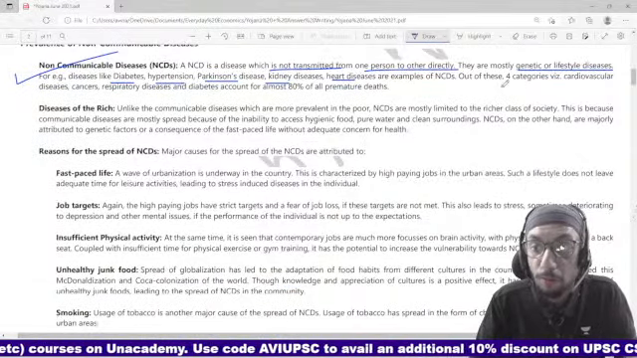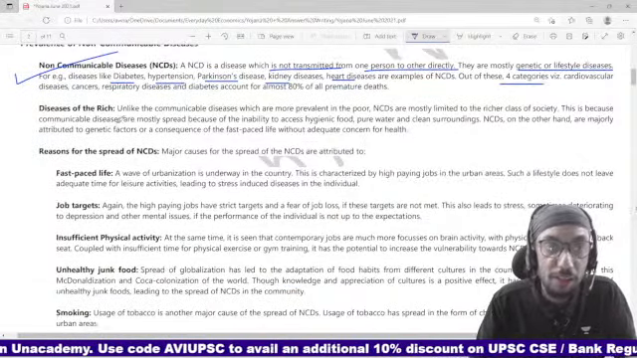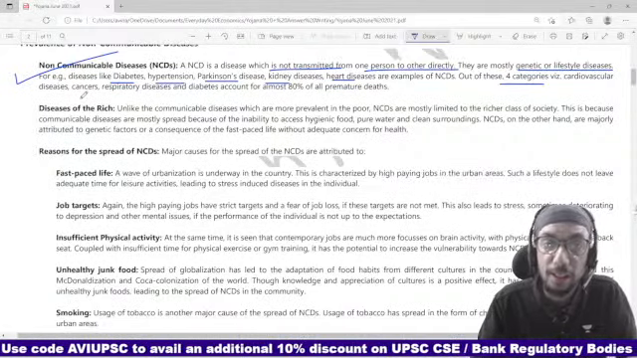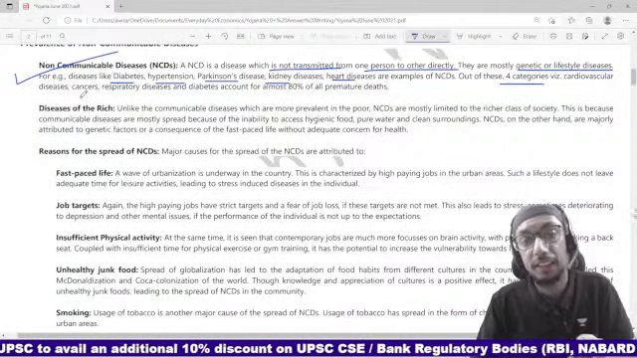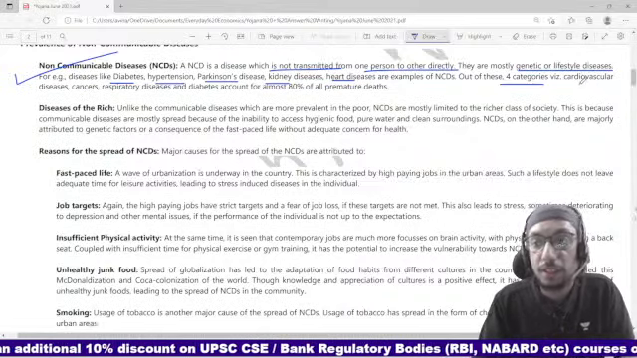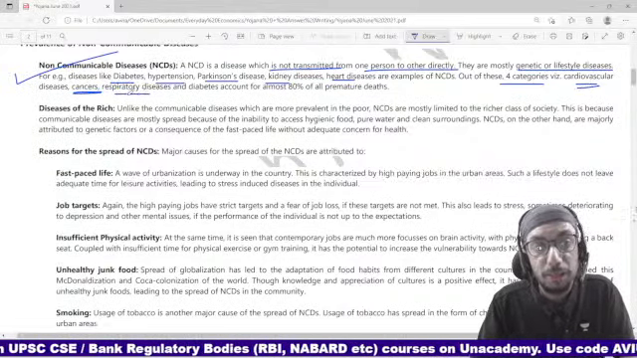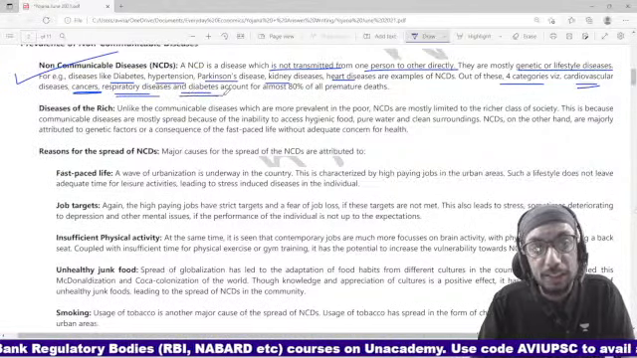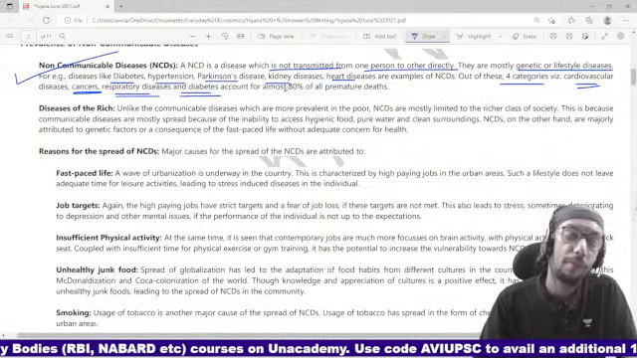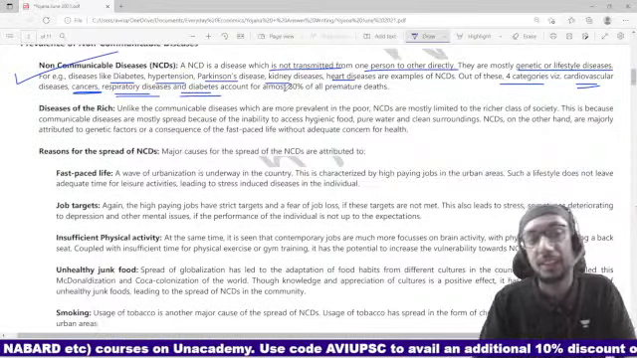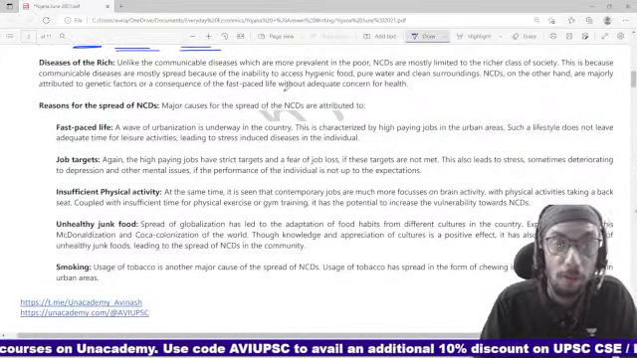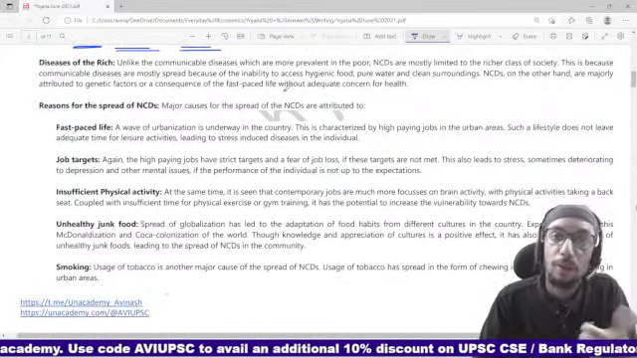Out of these four categories, that is cardiovascular diseases, cancers, respiratory diseases and diabetes, this is the reason for 80% of all premature deaths. Cardiovascular heart disease, cancer, respiratory disease and diabetes, for 80% of all premature deaths. So we need to work on these diseases, right? So these are non-communicable diseases.